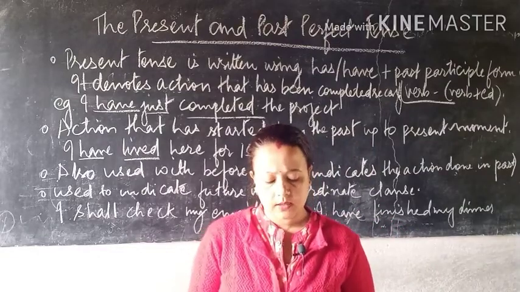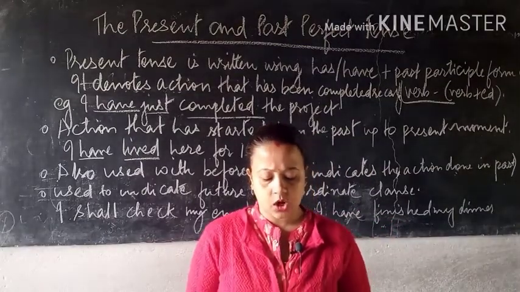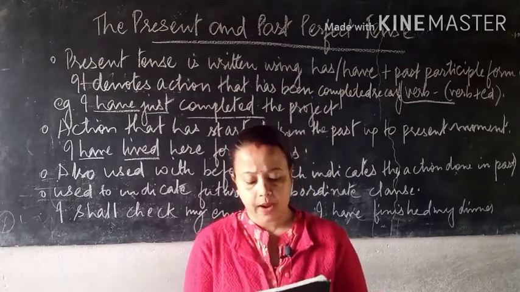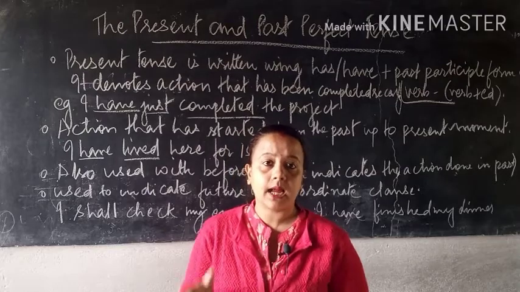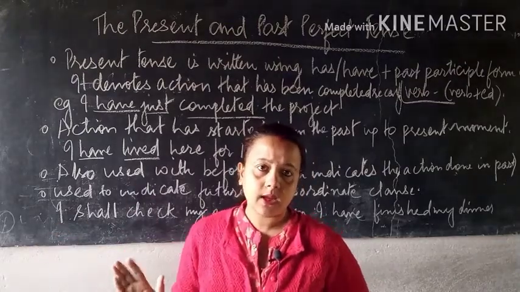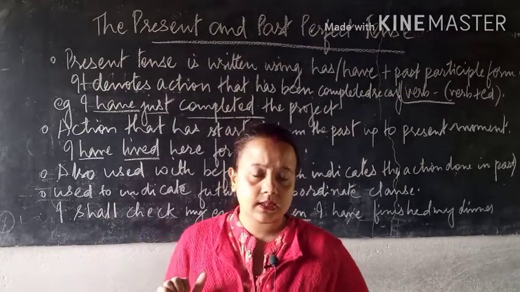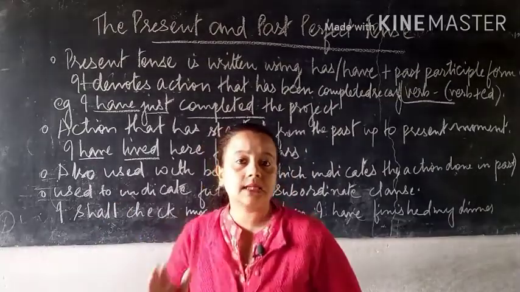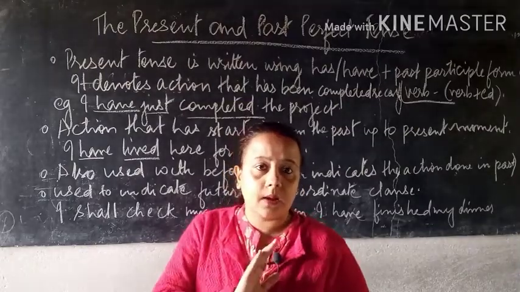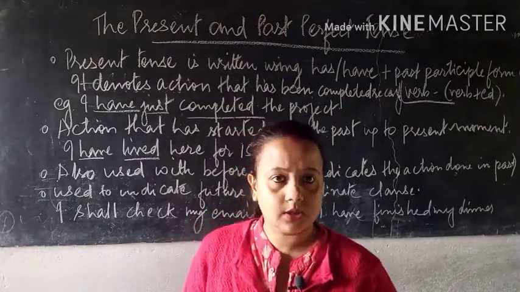And the next statement is also denoting an action that has been continuous from the past up to the present moment. That means the action started from the past. From the past the sentence was happening, but it has completed. We know it very well that the sentence has completed right now, understood.